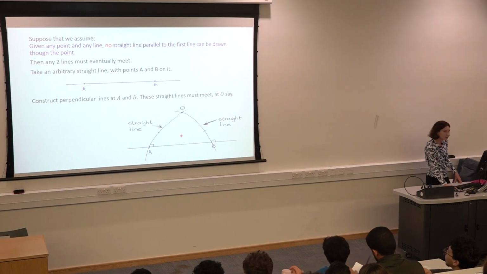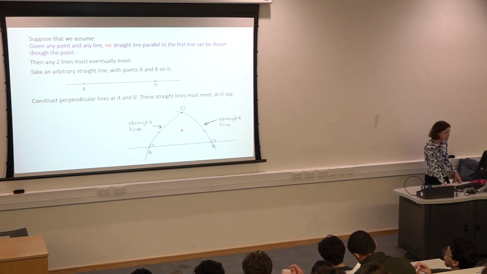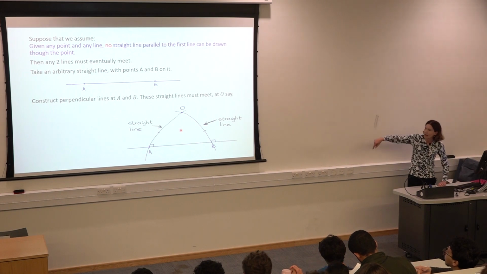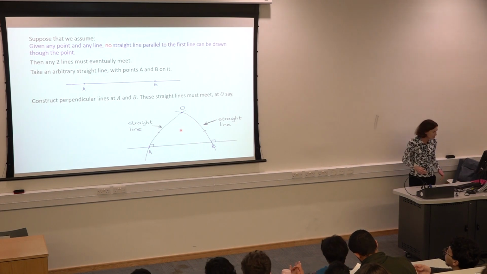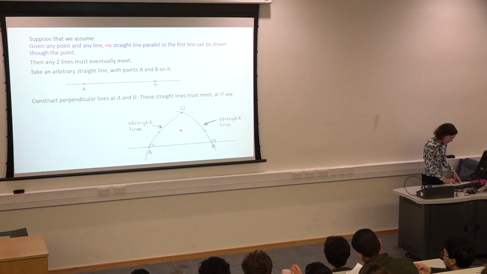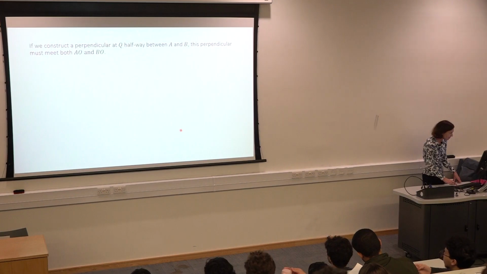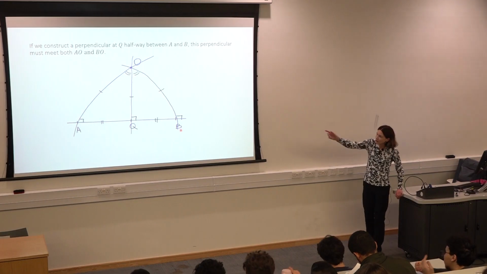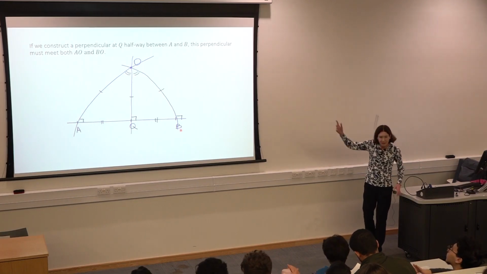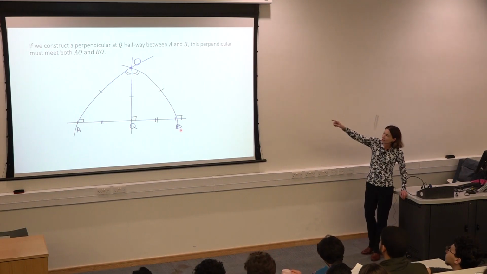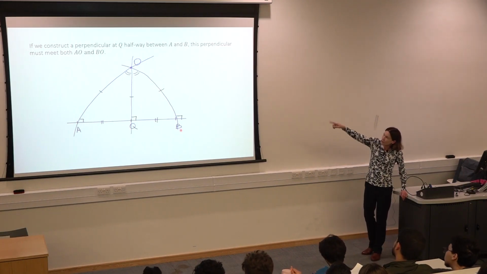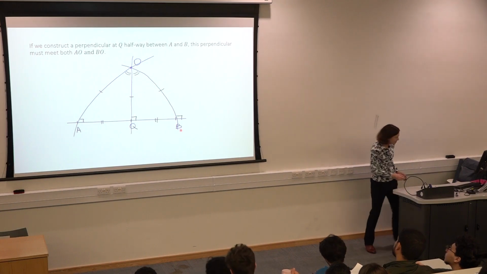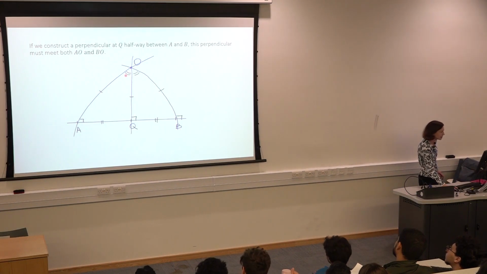So let's see, what would happen if I went halfway between A and B and I drew another perpendicular going up? It must intersect lines AO and BO. Yes, it must intersect both of them. And by symmetry, it will cut through at point O. So here's angle A, and there's point A and point B. I'll go halfway between them, Q, I'll go up. We accept some symmetry. It's going to cut through point O. So can you see what happened to the angle at O? I am able to make it smaller, right? I am able to halve it.